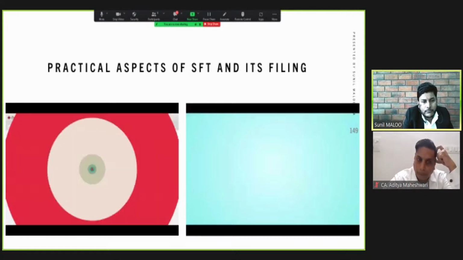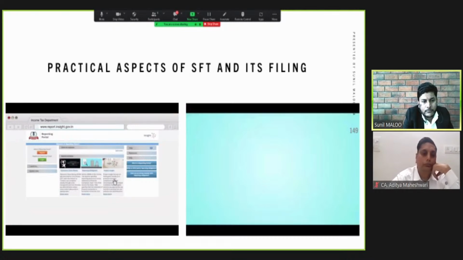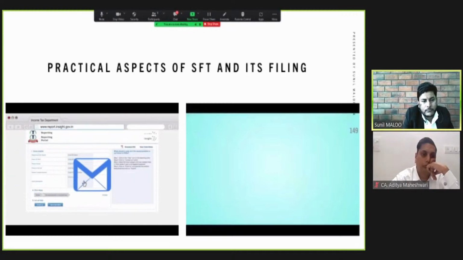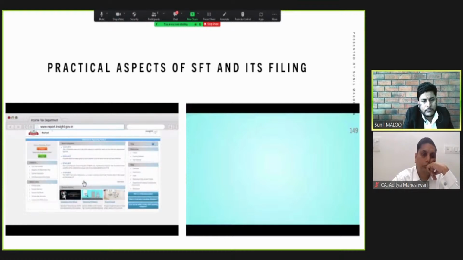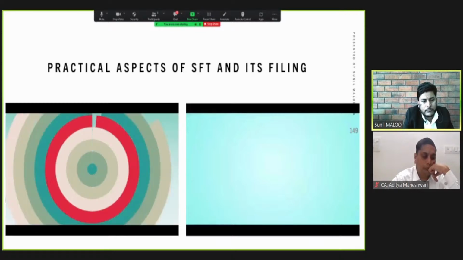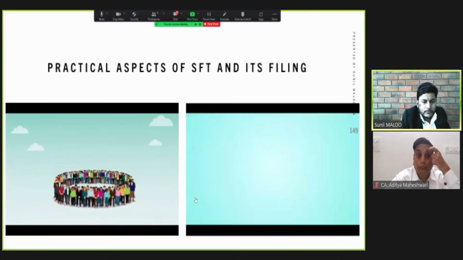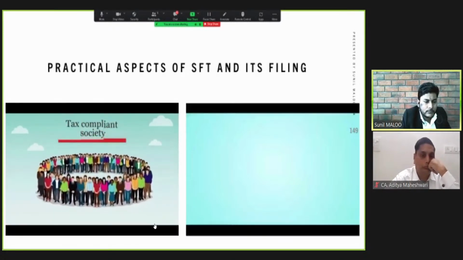For detailed FAQs pertaining to a specific area of concern, use the help feature. In case you don't find a solution, raise a help ticket using Contact Us. This feature facilitates you to send an email or ask for a callback. Detailed user guides are available under the resource section of the reporting portal. Reporting entities are vital to the IT department's information network, which helps to create a tax-compliant society.